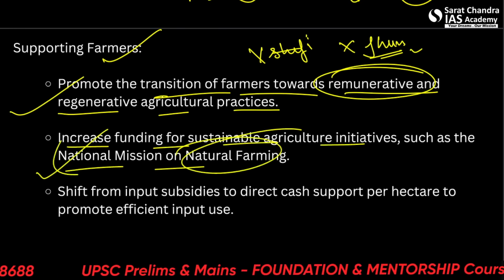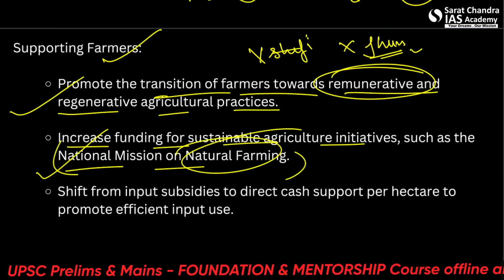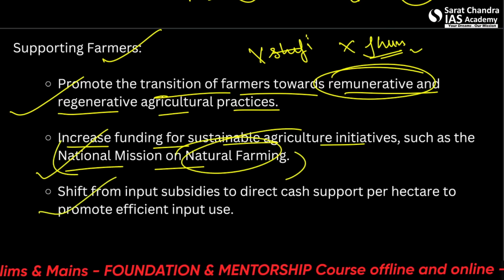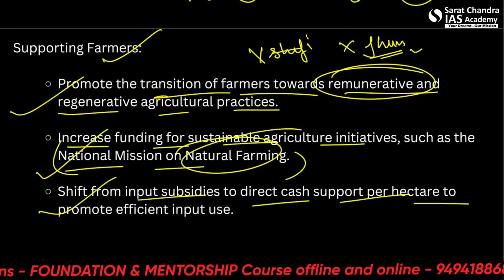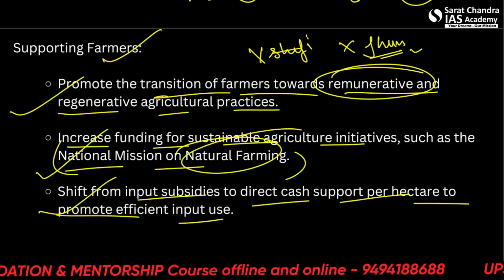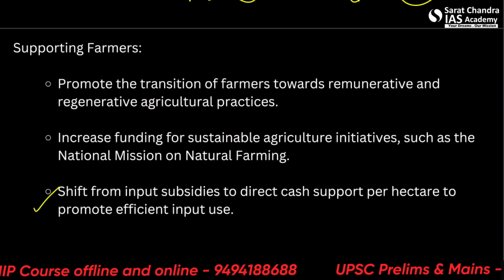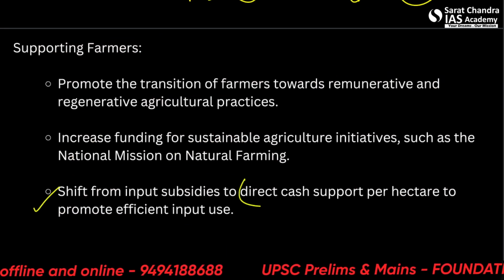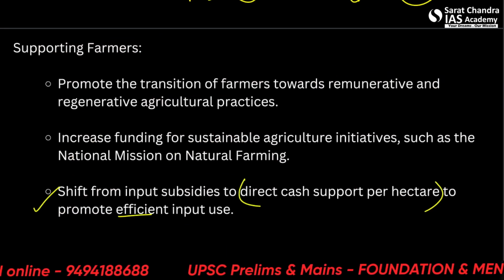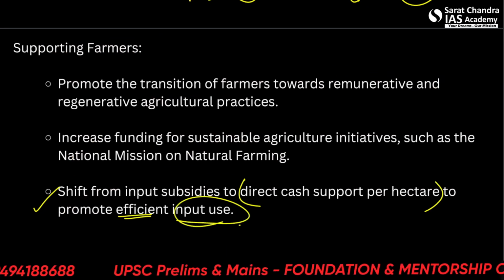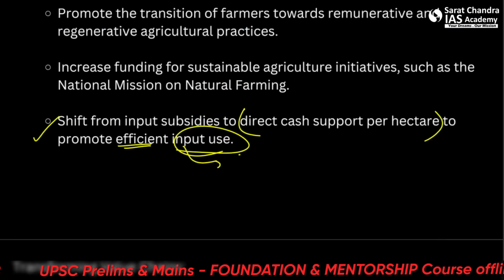You can make different notes about the National Mission on Natural Farming. Also, shift from input subsidies to direct cash support per hectare to promote efficient input use. All right, this is a very important point: direct cash support should be there per hectare to increase efficient input use. Input means input of fertilizer and all.